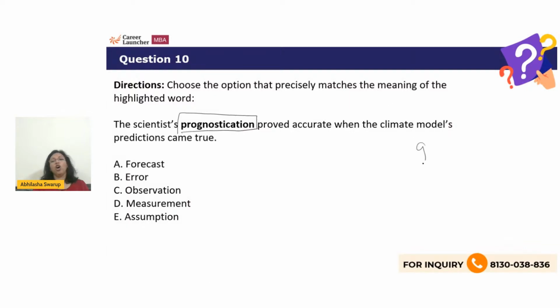Again, the root word gnos means knowledge, right? And pro, of course, means ahead or in front. So prognosticate is when you have knowledge of the future. Therefore, forecast. Not error, not observation, not measurement, not assumption. The correct answer is forecast. Okay, prediction.